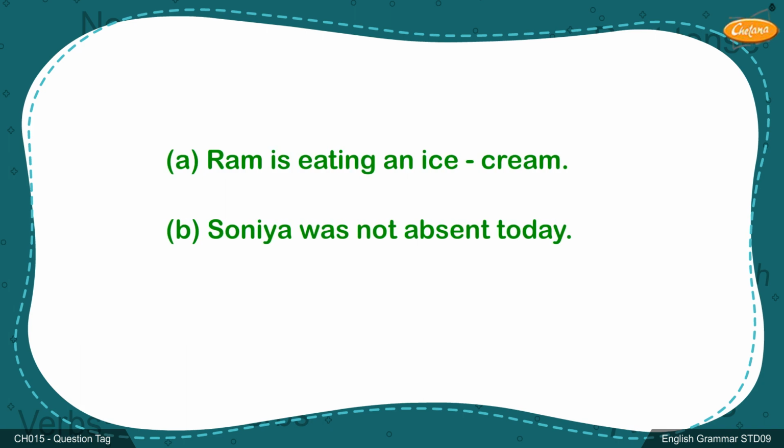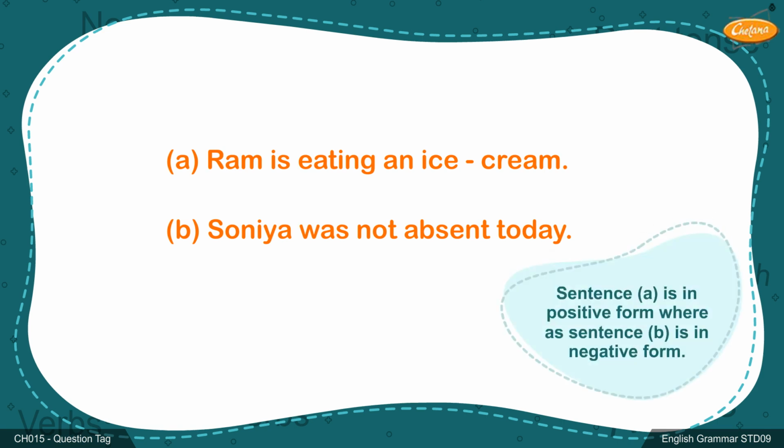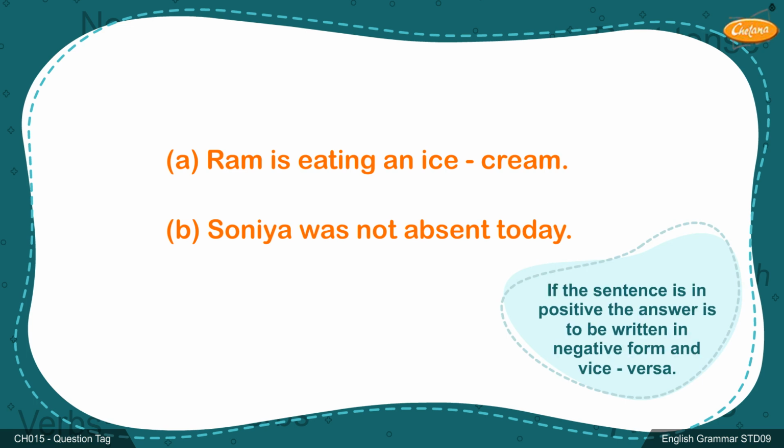Look at the given sentences in order to understand question tag. A. Ram is eating an ice cream. B. Sonia was not absent today. Sentence A is in positive form, whereas sentence B is in negative form. If the sentence is positive, the tag is to be written in negative form, and vice versa.